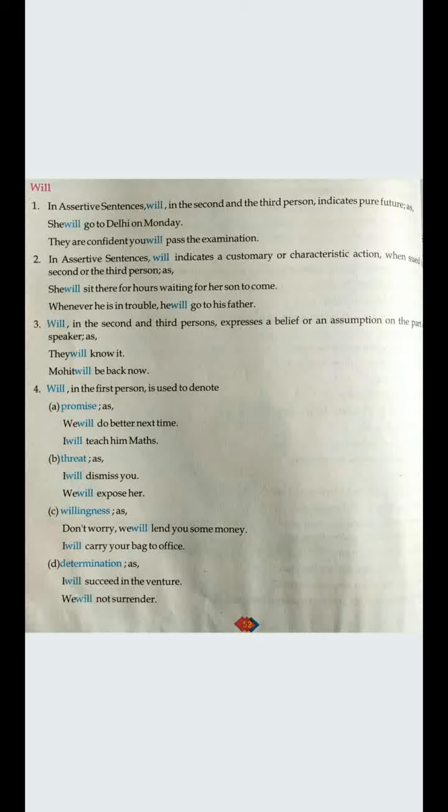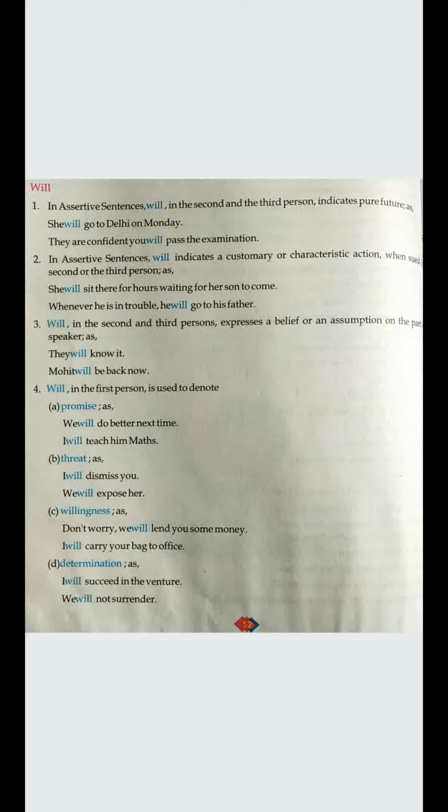But in the fourth point, you can see a total change here. In certain situations, we make use of will with I and we. Now let's see what are the situations, what are the conditions. First one is will is used in the first person to denote promise. When you are making a promise to somebody, then we make use of will with I and we. You see the example, we will do better next time, I will teach him maths. Now here we have used I with will, except shall.